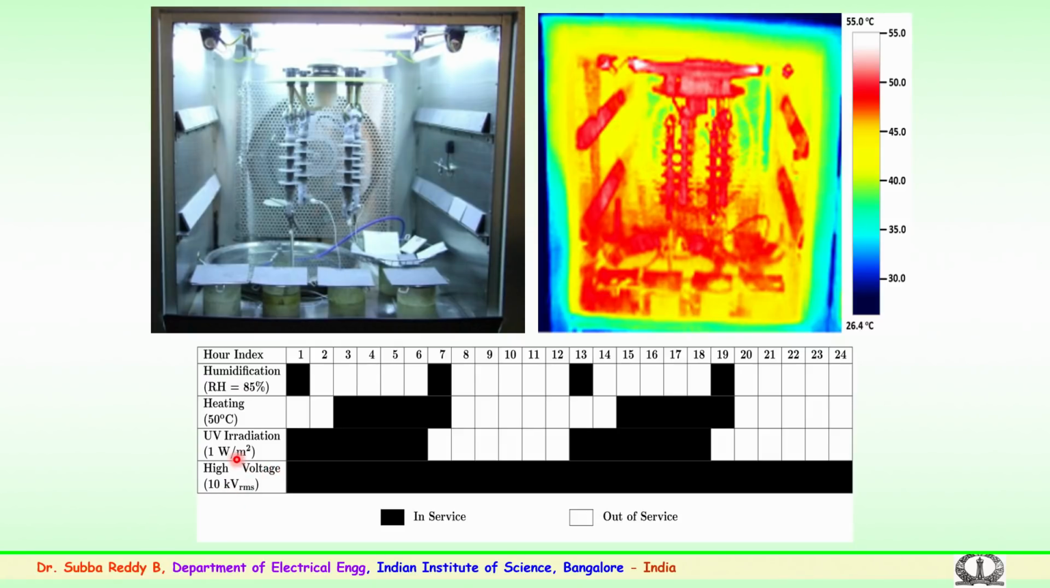We have a high voltage, UV of 1 watt per meter square, temperature, and humidity. Various hours in a 24-hour day have been fixed, and these 4 stresses have been followed in a cyclic way, in service and out of service. In service indicates the black, blocked portion, and out of service indicates the unblocked portion here. So, this cycle was followed for 1000 hours wherein the experimentation was conducted for various insulator samples and slabs, and this experimentation gives the aging performance over a period of time.